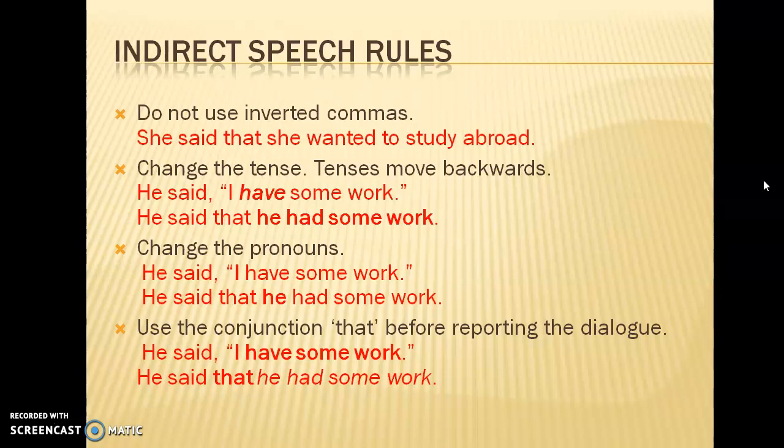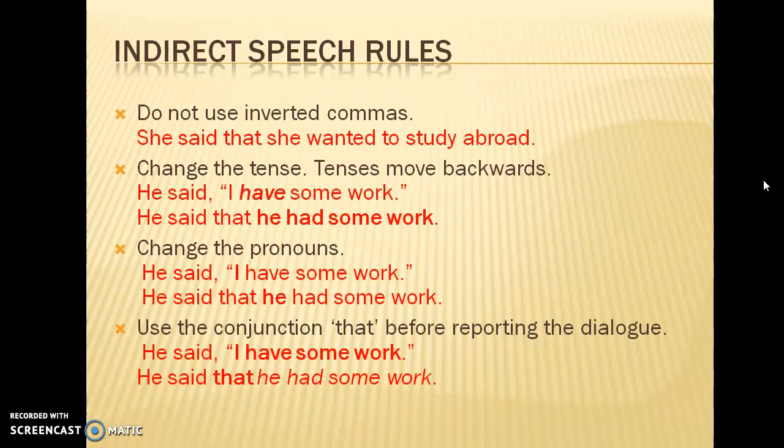Third rule, change the pronouns. Now pronouns will also change. He said, "I have some work." And when you pass this dialogue to a third person, you will not say he said I have some work. You don't have work, he had some work. So you will say he said that he had some work. Use the conjunction that before the dialogue. So he said, "I have some work."